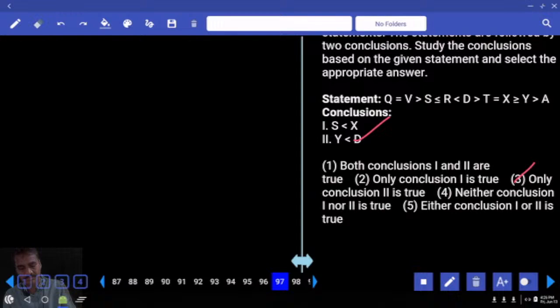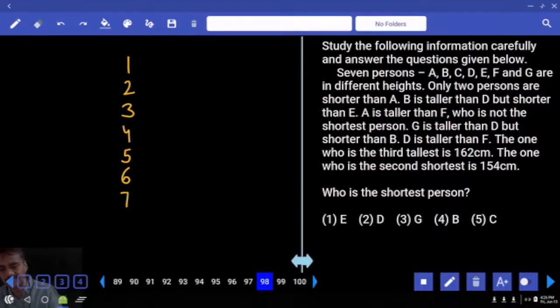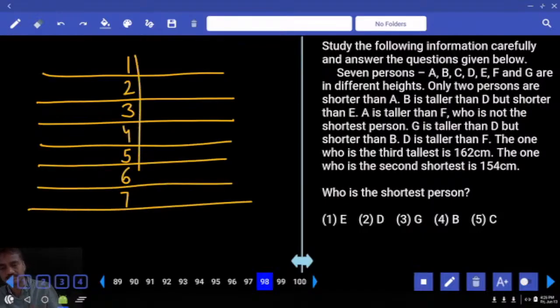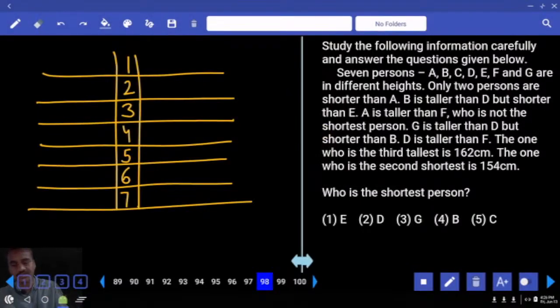The next one, 98. Now in this 98, 99, 100, there are some 7 people, and these 7 people are of 7 different heights, 1, 2, 3, 4, 5, 6, 7. Now only 2 persons are shorter than A, hence A must be here. And A is shorter than F, F is not the shortest.